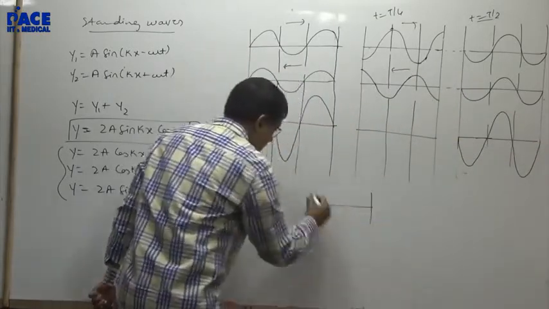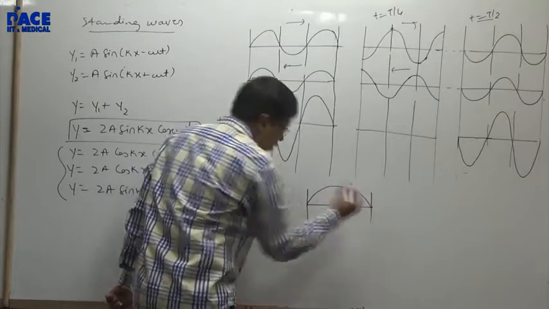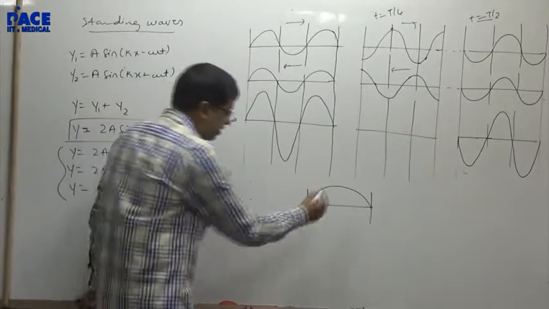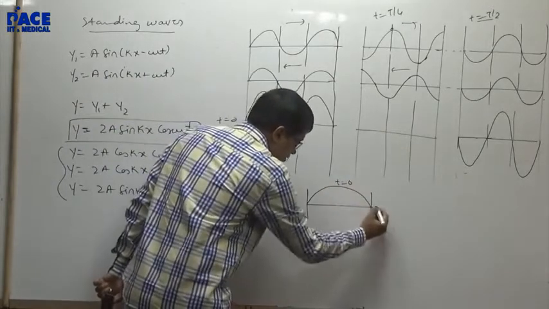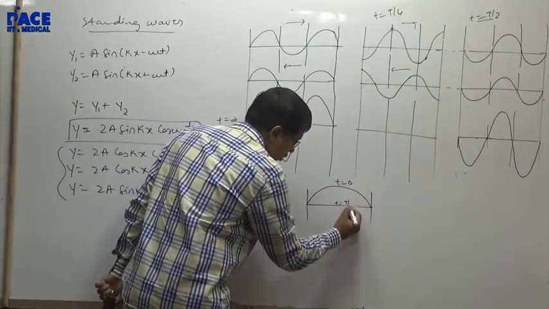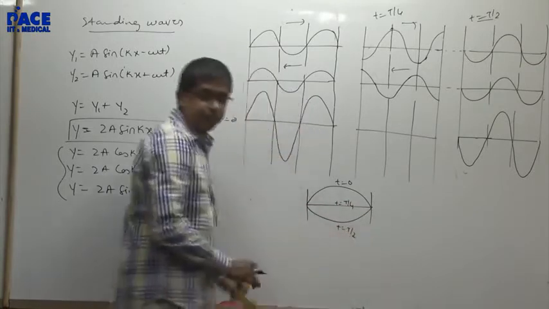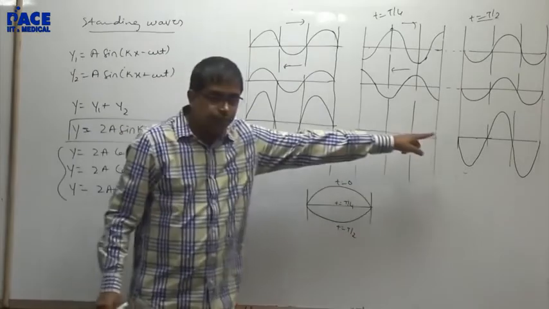You can see the pulse. At time t equal to 0, your pulse was here. If I take a rubber band and pluck it at the center, this is at time t equal to 0. This is the straight line at time t equal to T by 4. The lowermost pulse is at time t equal to T by 2. That's what I showed you.